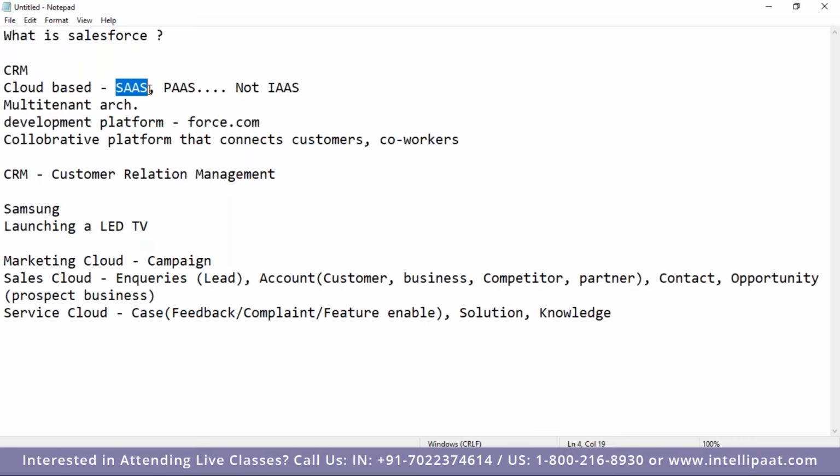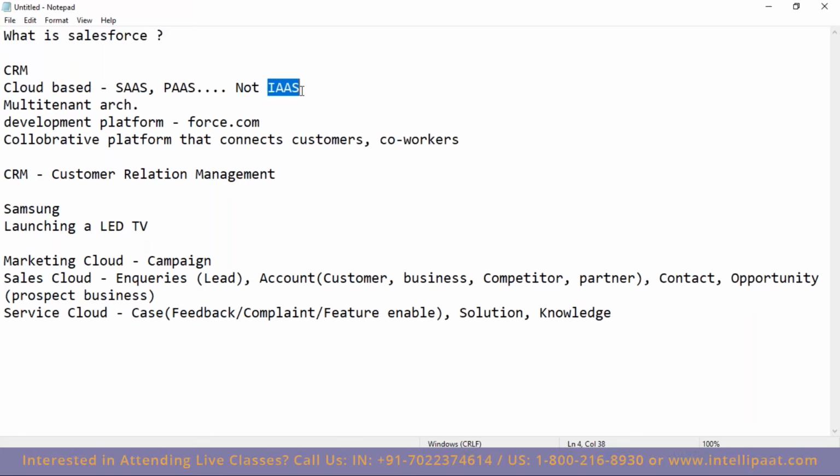Platform as a service, where the platform is force.com. On the basis of that, you can do the development. But Salesforce doesn't provide the infrastructure. Means you cannot ask Salesforce, okay, please increase the processing capability of mine or the RAM of mine. You cannot ask Salesforce. Salesforce is maintaining everything by itself internally.